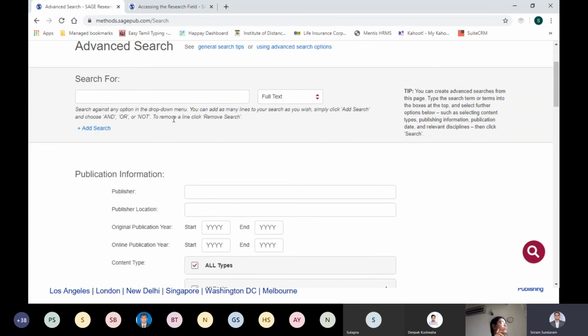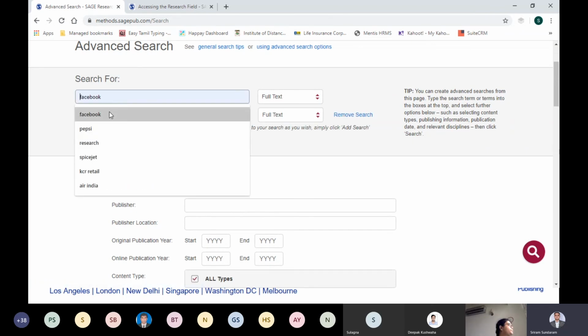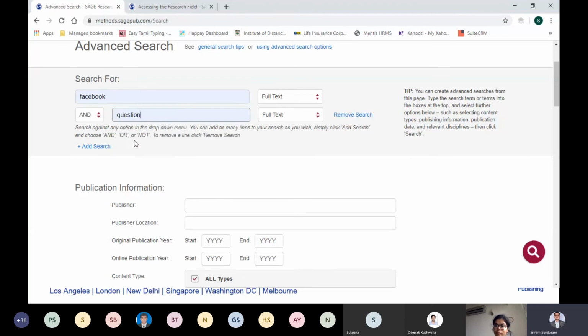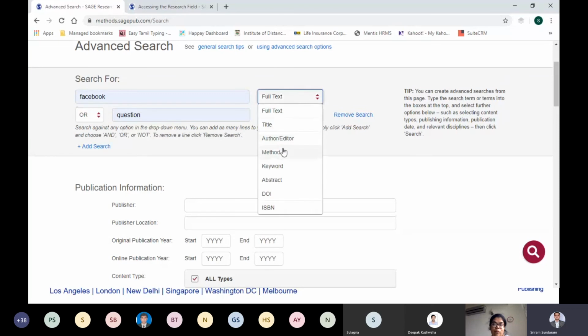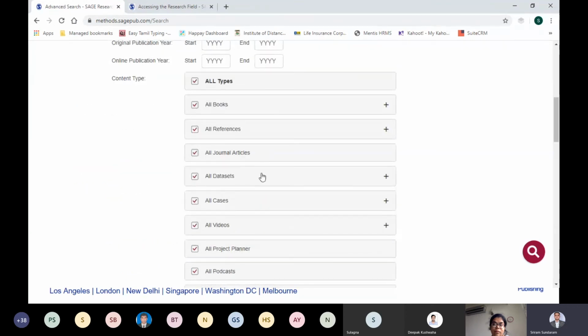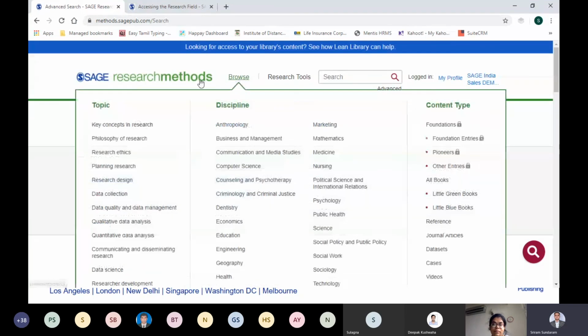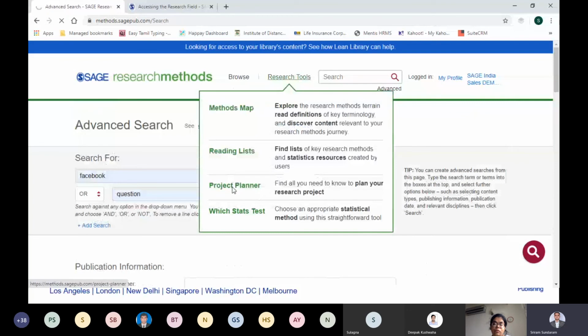In advanced search, you use Boolean operators, like this topic and this topic, or this topic, and whether it is in full text or title level, or if you know the author or editor, you can key that in. And then you can filter the types as well over here, and then do a search. That's your advanced search, which is a basic feature in almost all digital platforms.